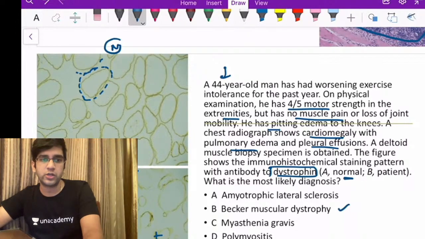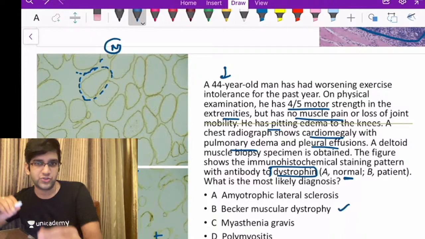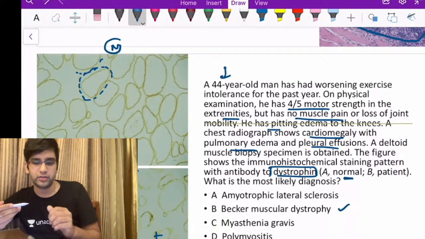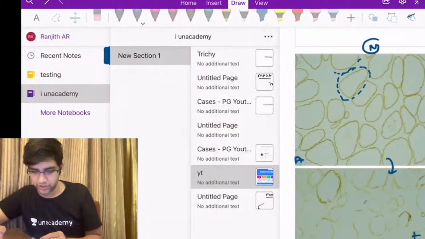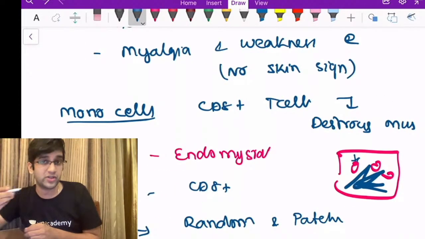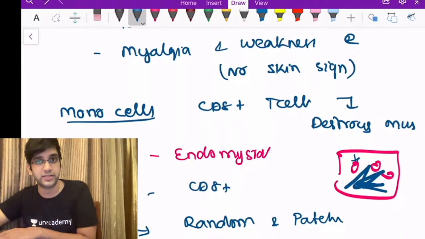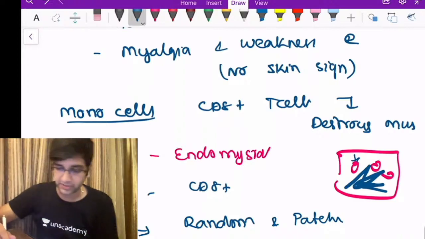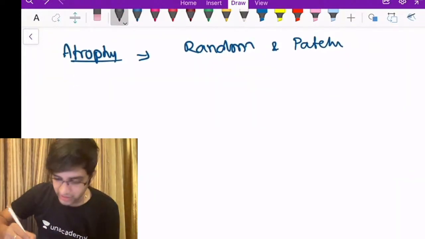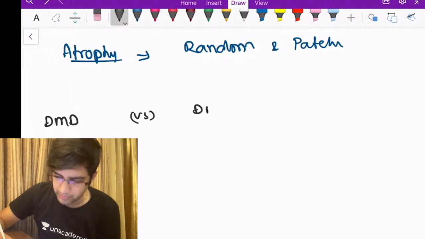We'll just see a few things related to Duchenne's and Becker's muscular dystrophy. Both of them are X-linked disorders, right? They are inherited muscular dystrophies. When you look at Duchenne's or Becker's, both are a problem in dystrophin. There are lots of proteins related to muscle function: dystrophin, dystrobrevin, syntrophins, caveolin. There are many things, and based on that I have lots of inherited myopathies. Again, inherited myopathies is a very huge topic, so we'll restrict ourselves to Duchenne's and Becker's muscular dystrophy.